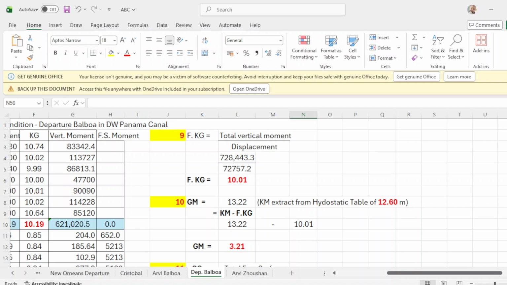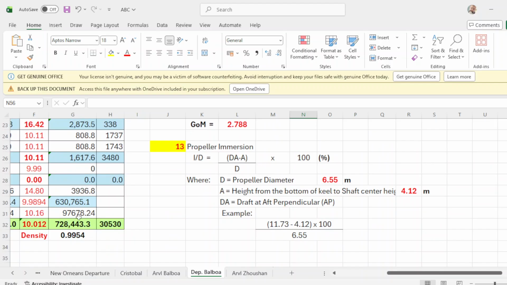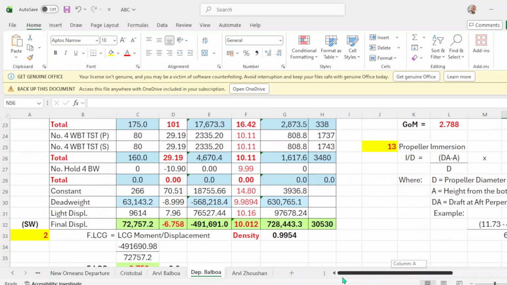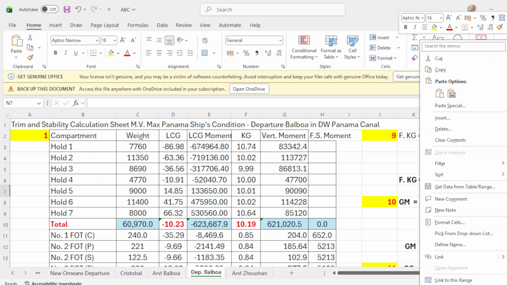To give you a picture of it, this is your compartment, your weight, LCG, moment, KG, and the vertical moment, free surface moment. So for the total vertical moment, you go down.